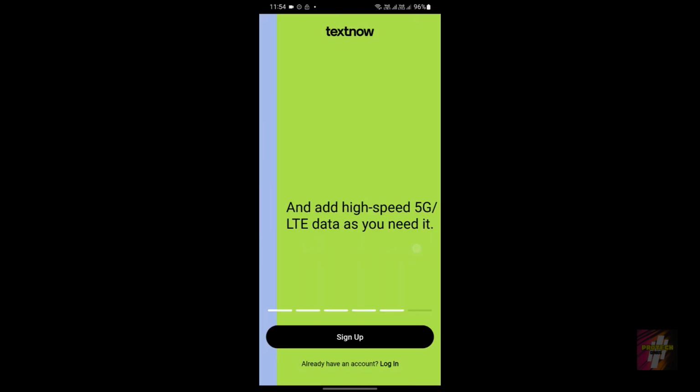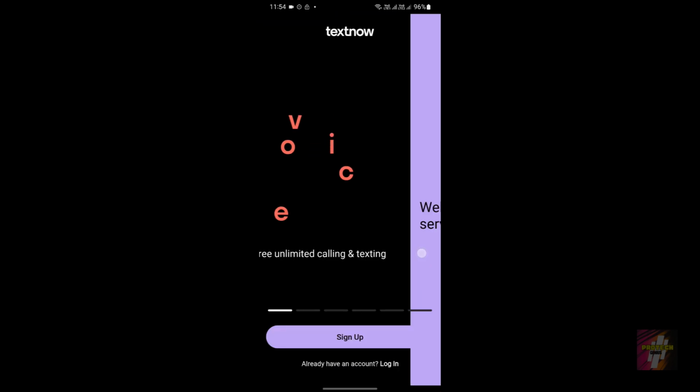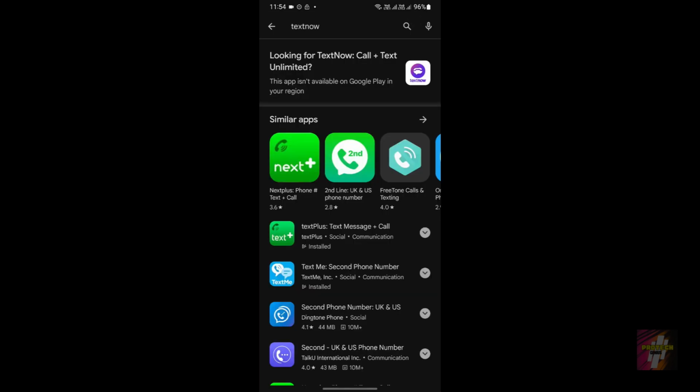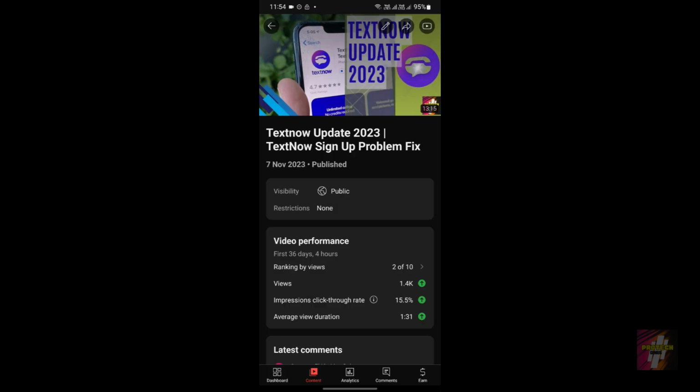As you can see on the screen, this is the Textnow application, but you won't be able to install it via the Play Store if you live in countries outside the US or Canada, especially Asians. This is happening because of the Textnow update of 2023.